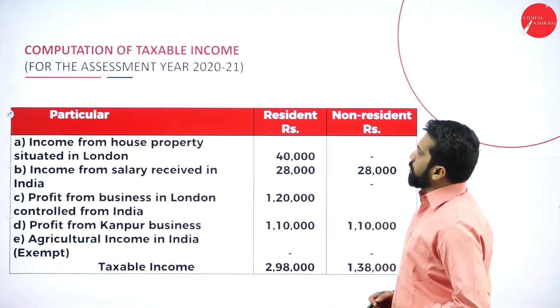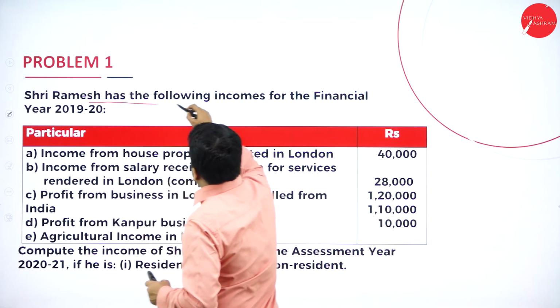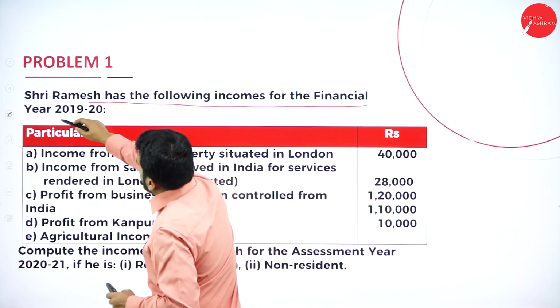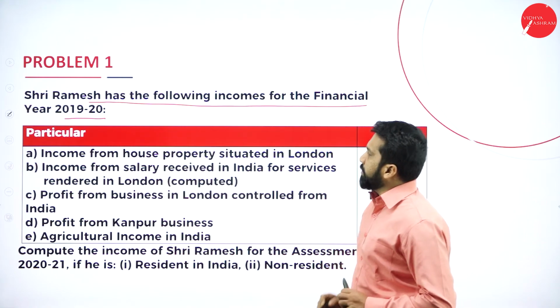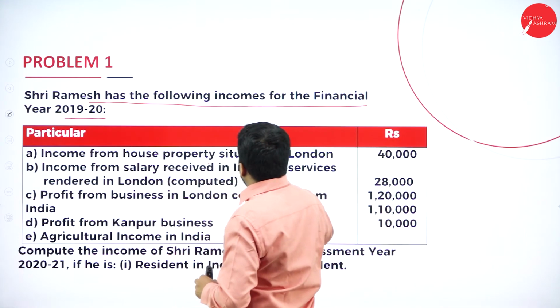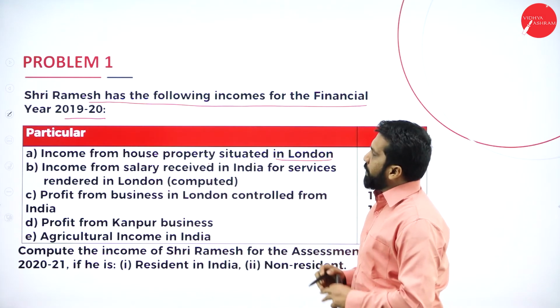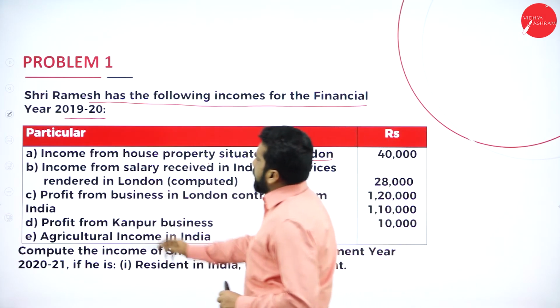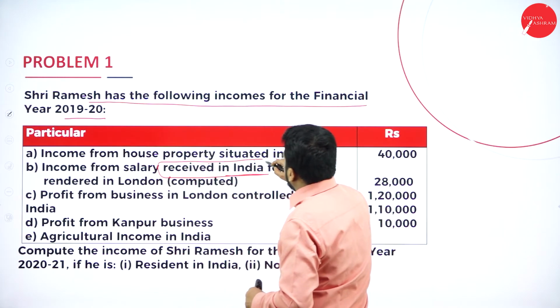Now we'll go back to your problem number 1. Sri Ramesh has the following income for the financial year 2019-20. In this, income from house property situated in London. Now, we'll go to the answer directly. Income from salary received in India. Received in India, remember this.